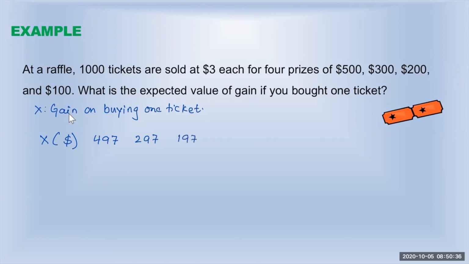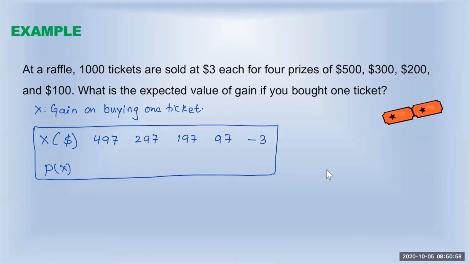If you win $100, your actual gain is $97. And if you don't get any of these prizes, that means you are losing $3, so minus 3. Now let's also find the probabilities for each of these so that our probability distribution will be ready. So let me draw this table here quickly.